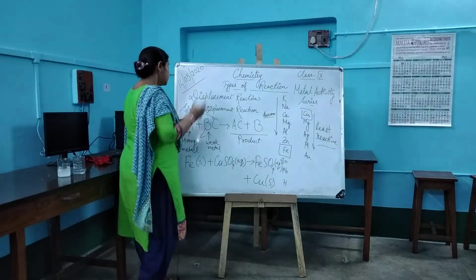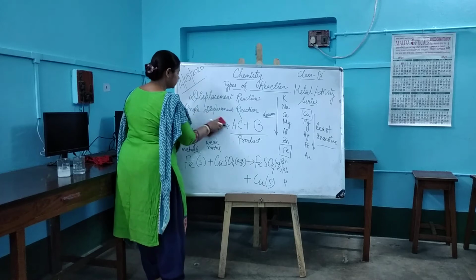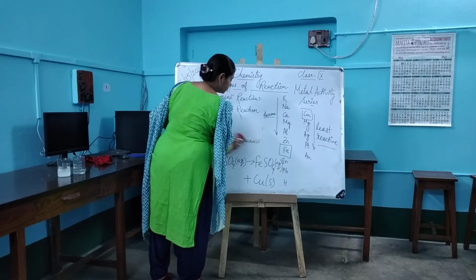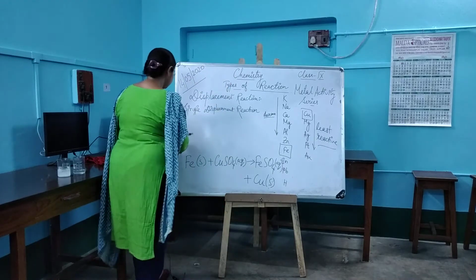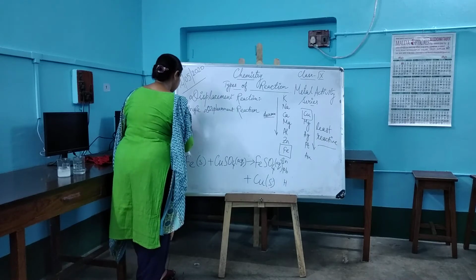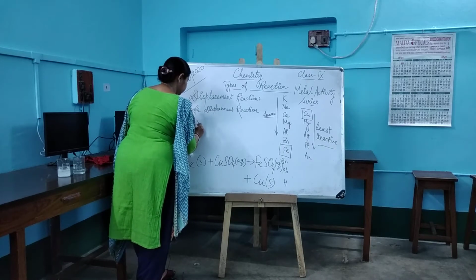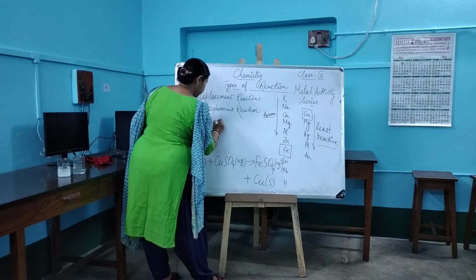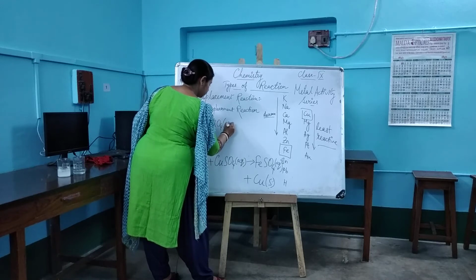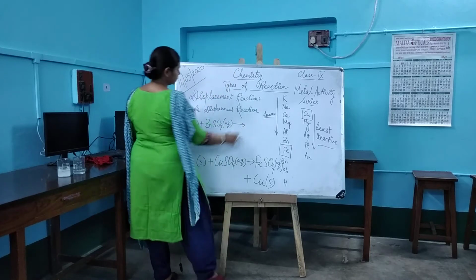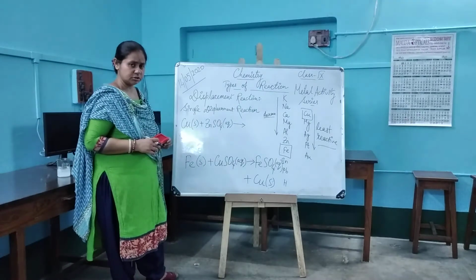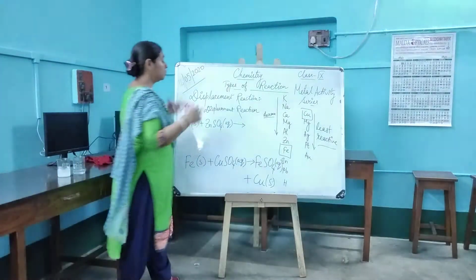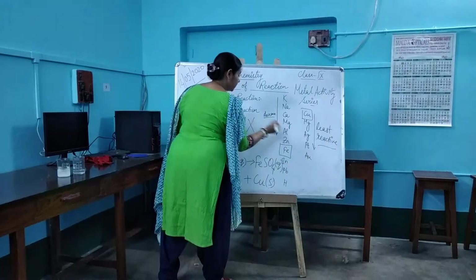Now, let me give you one more example for the displacement reaction. Tell me what will be the product of this particular kind of reaction. You have to predict the product for the reaction. We have copper in the solid state, which is reacting with ZnSO4, zinc sulfate, in the aqueous state. So what will be the product for this reaction? This reaction will not take place.